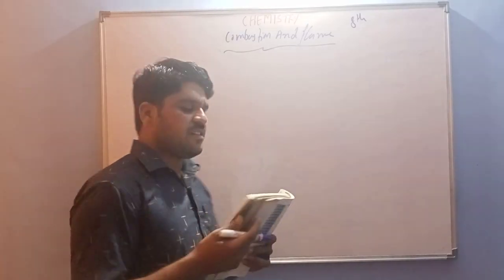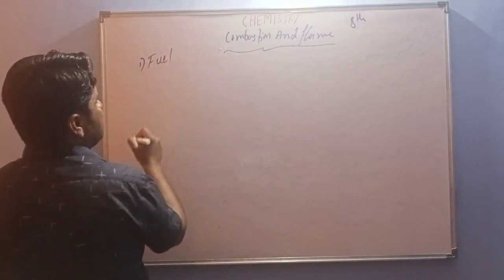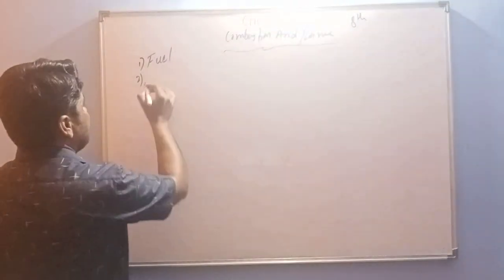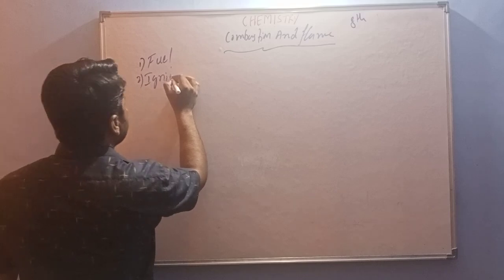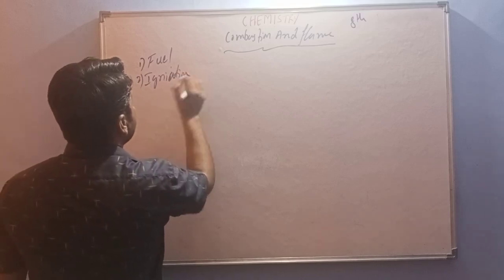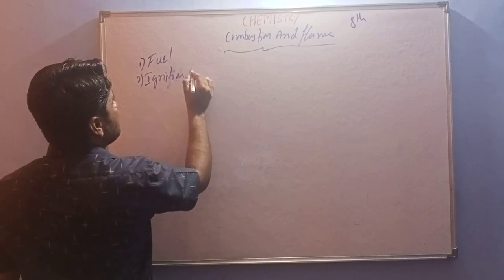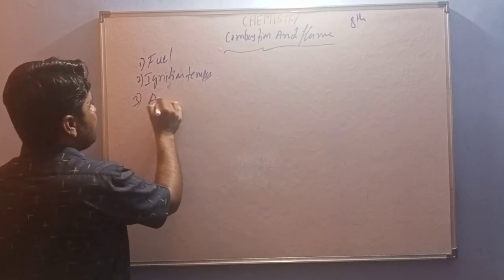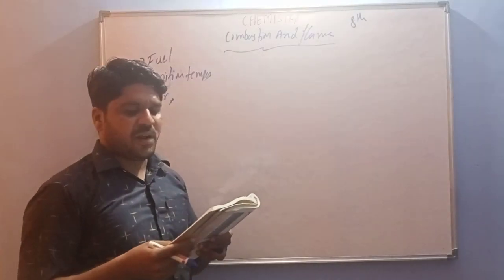The first one is fuel, and next is ignition temperature. And the third one is air. These are the requirements for combustion.